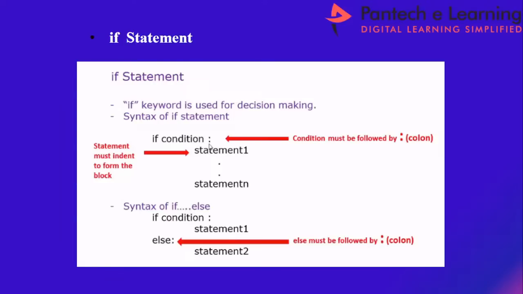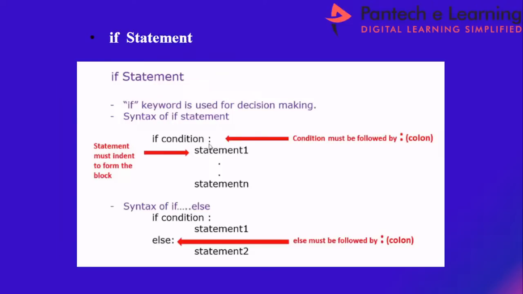So next I am going to discuss different types of decision making statements. What do you mean by decision making? Conditional statements. Based on some condition, if I want to perform some sort of operations, then I can go for the different types of decision making conditional statements available in the Python language.